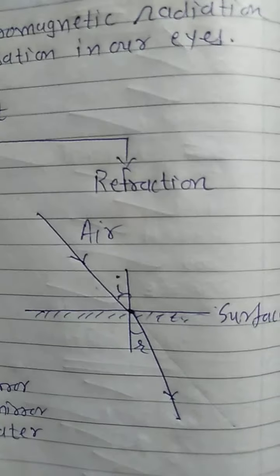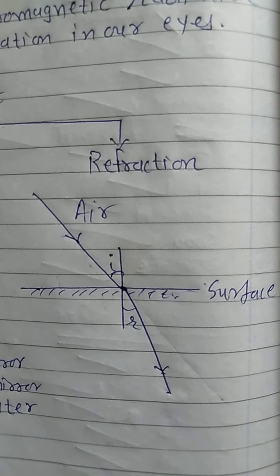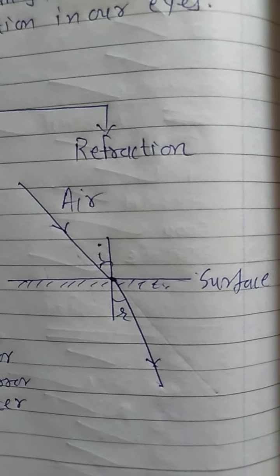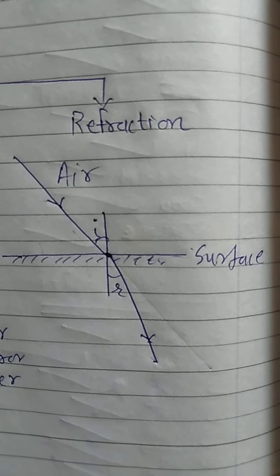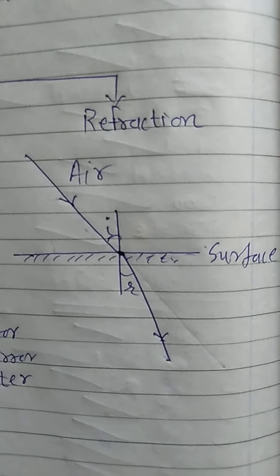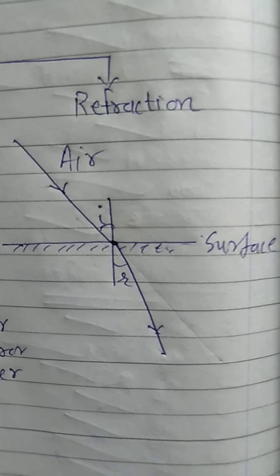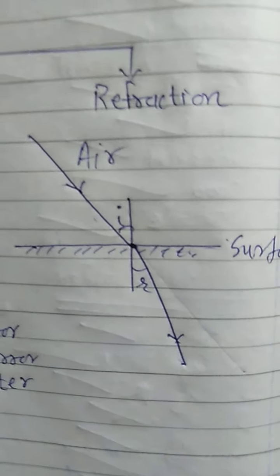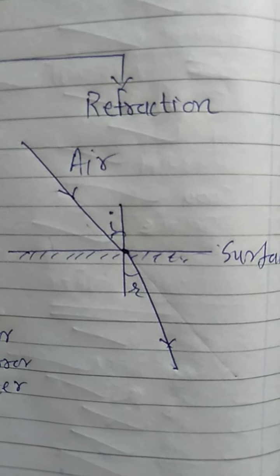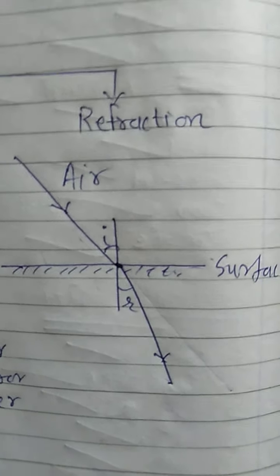So I can tell you the definition of refraction. When a ray of light passes from one medium to another medium, or rarer to denser or denser to rarer medium, or thinner to thicker or thicker to thinner medium, its path is deviated, meaning changed. This phenomenon of a ray or beam of light is said to be refraction.